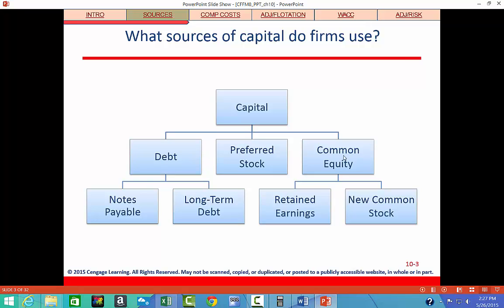Or if the company is going to issue new common stock because its capital budget is greater than the cash that they have, then they'll have to go out and issue new common stock, and then you'll have to use the cost of new common stock. When you take the weighted average cost of all of these components, you get the weighted average cost of capital.